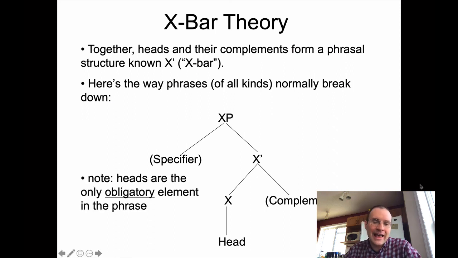But I'm going to add before I do that, the heads are the only thing you really have to have in here. So the simplest level of phrase structure would be XP going to X-bar going to X, the head, without either the specifier or complement. That's why I put these things in brackets or parentheses here. You don't have to have them, but sometimes they fit in nicely. I'm going to pause there for a second, and we'll talk about phrase structure tests and examples in the next video.